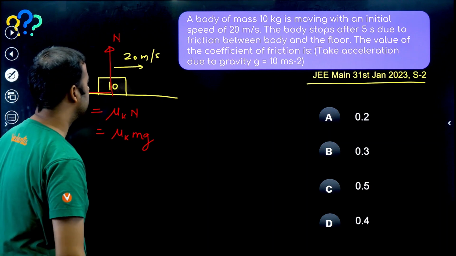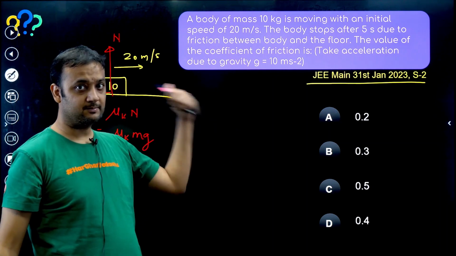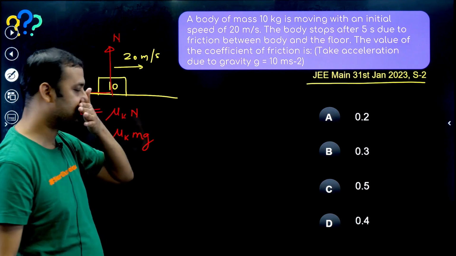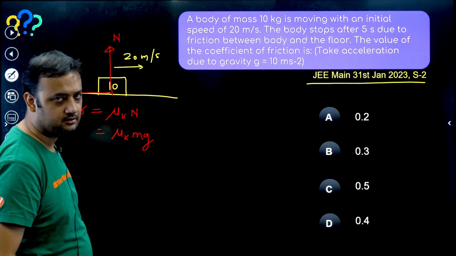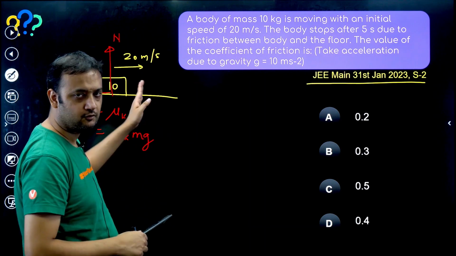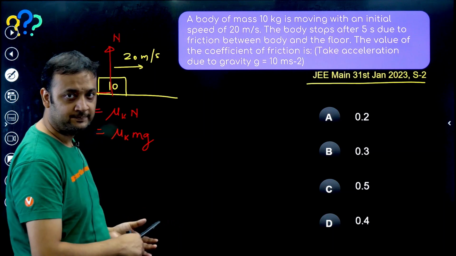So velocity is in the forward direction. Hence we can say that the only force acting on the block in the horizontal direction is friction, in the backward direction. Can you see how many forces? One force, only friction. So acceleration will also happen in the backward direction. Block is moving forward, acceleration will happen backward.